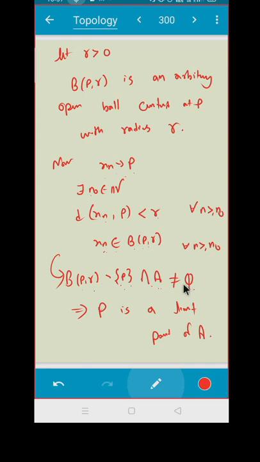Why non-empty? Some of you may say, sir, xn can be only a constant sequence. It can be only p. Then if you remove p, the intersection will be empty. But I have considered a sequence of distinct points, so this is not going to happen. And that's it. p is a limit point.